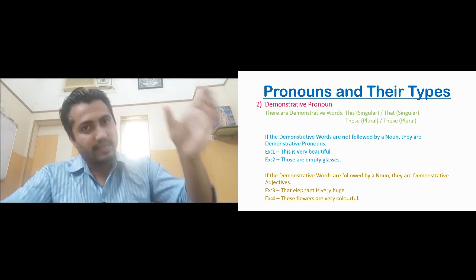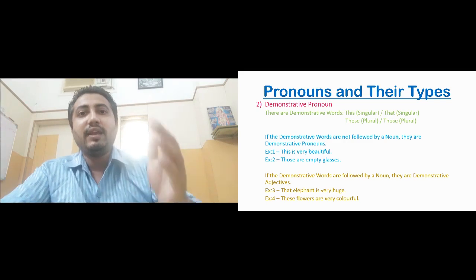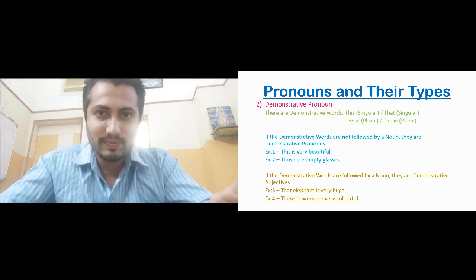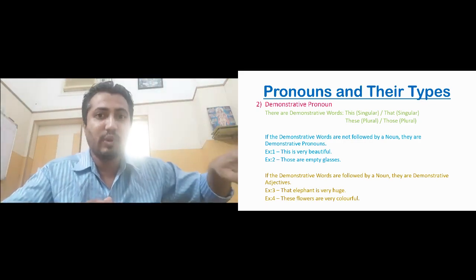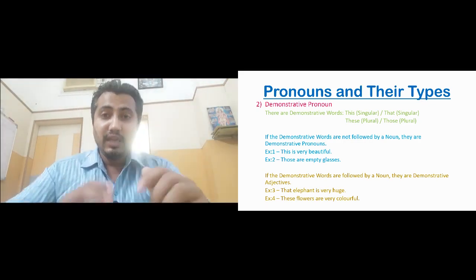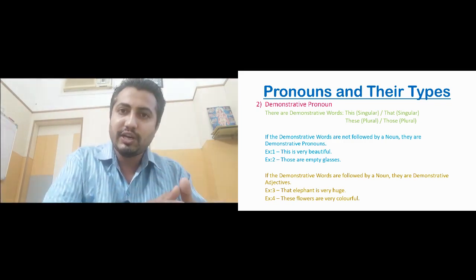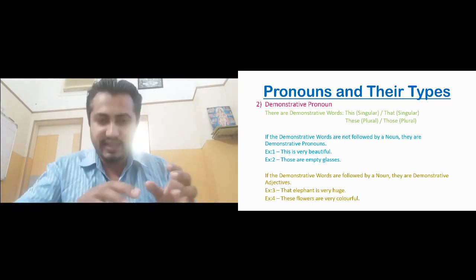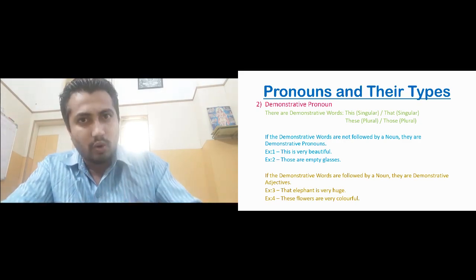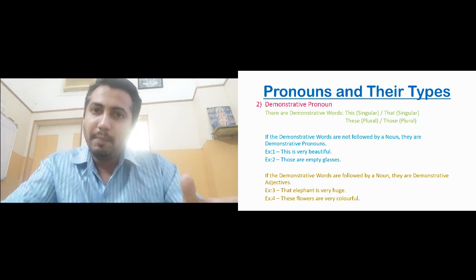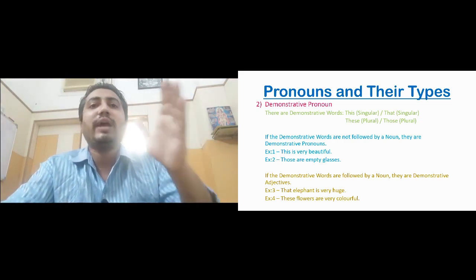But if in a sentence there is a demonstrative word, and after the demonstrative word there is a noun, then they become demonstrative adjectives. Students, you need to understand this very clearly, because the future chapter on adjectives is also what we are learning here. If right after the demonstrative word there is no noun, then it is a demonstrative pronoun. But right after the demonstrative word, if there is a noun, then it is a demonstrative adjective.